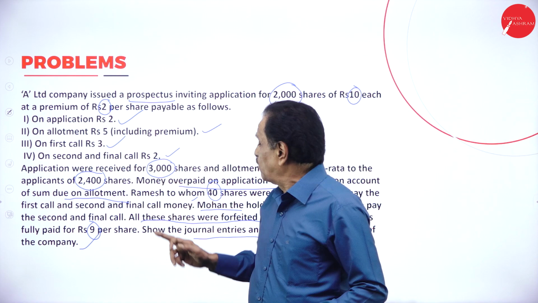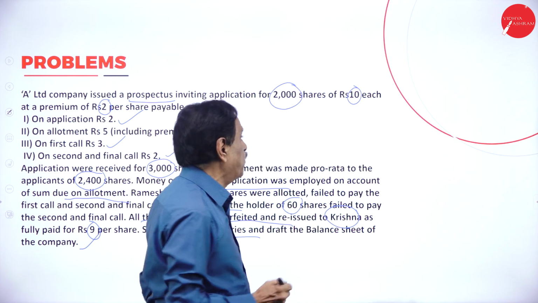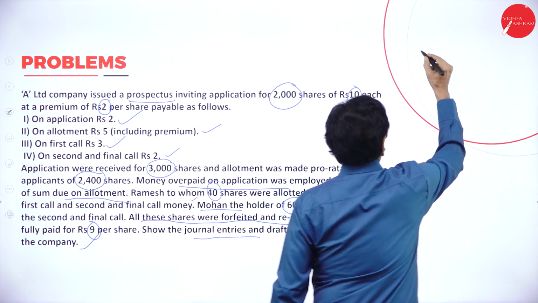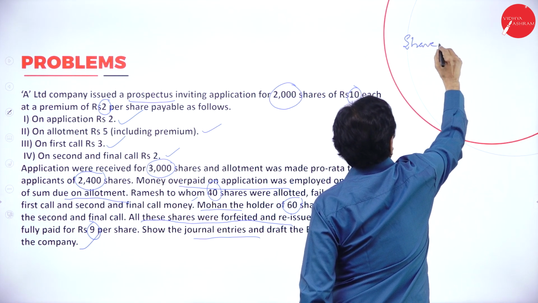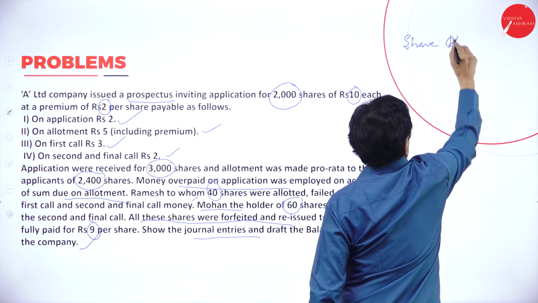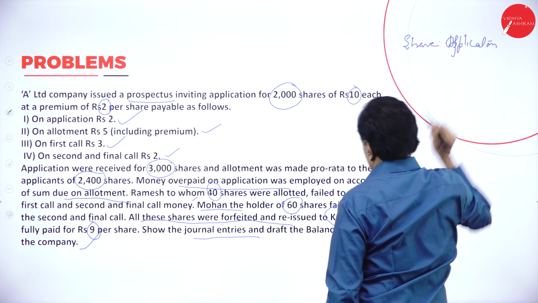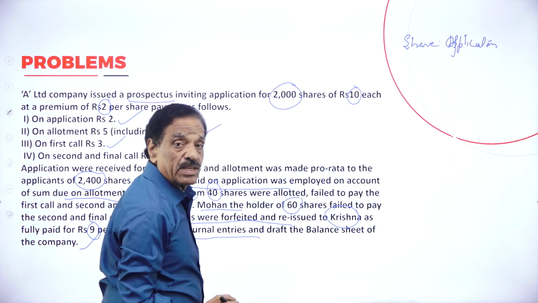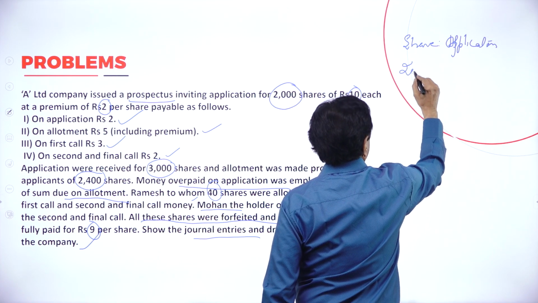But here, for 3,000, how many applications have been accepted? 2,400. So you got shares in proportion to applications. How many shares are there? 2,000.